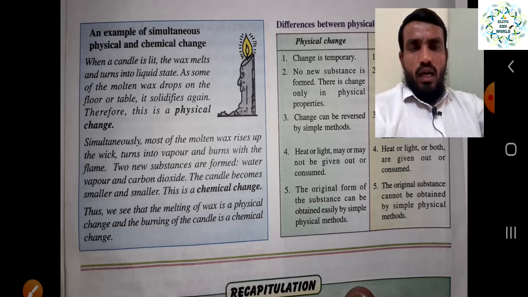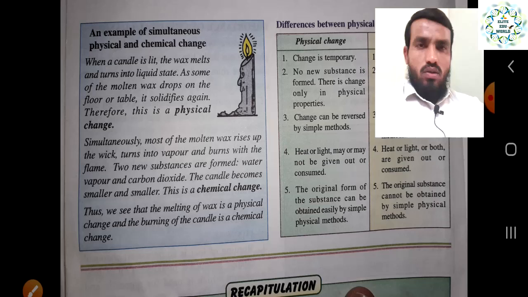Many times we burn a candle, but we do not think about what kind of process it is. You can think about it: when I burn a candle, is it a physical change or a chemical change? Many people are very confused about this topic.